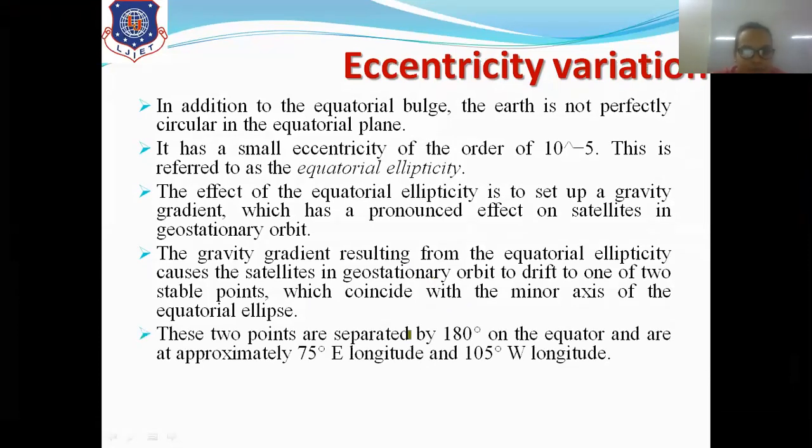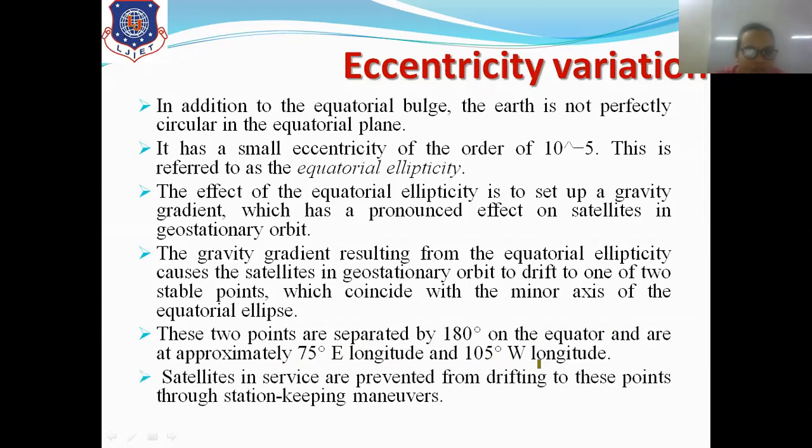These two stable points are separated by 180 degrees on the equator and are approximately 75 degrees east longitude and 105 degrees west longitude. So the stable points in the east and west longitudes are 75 degrees east and 105 degrees west. Satellites in service are prevented from drifting to these points through station keeping maneuvers.